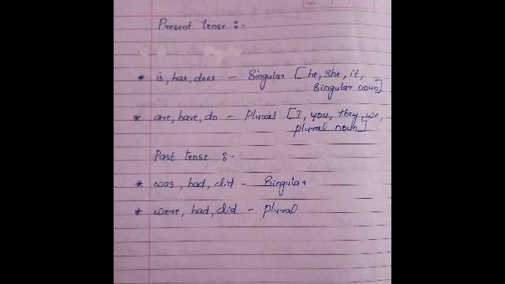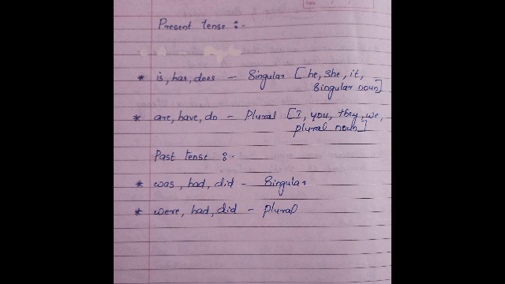So singular subjects are he, she, it, and singular nouns, and is, has, does are used with singular subjects in present tense. Are, have, do are used with plural subjects in present tense. Which are the plural subjects? Ayu and Devi together, plural nouns, I, you, they, we.